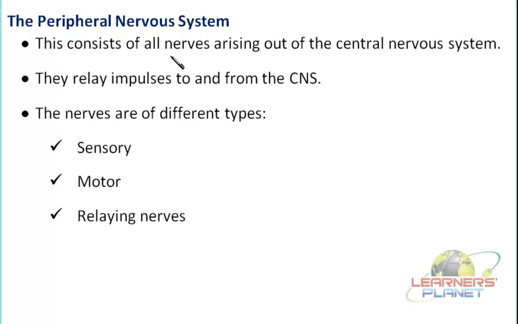So this peripheral is named so, there is a specific reason behind this. This periphery, what does it mean? A body line, isn't it? A boundary. So the boundary of our body is what? The entire sections like hands, limbs, stomach, everything, right?